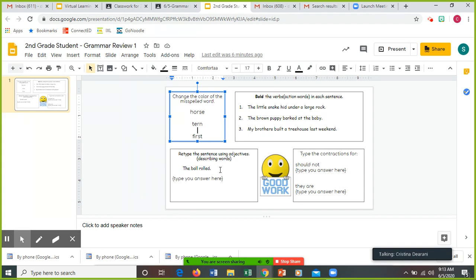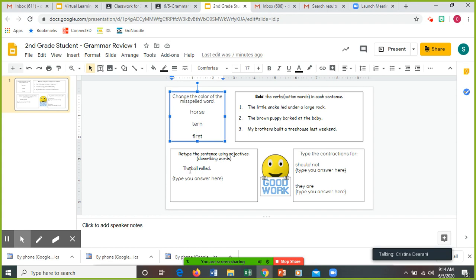And here you're going to practice adjectives. Retype the sentence using adjectives. So describing words. The ball rolled. 3-word sentences, right? Not enough. We need to stretch that sentence. So what kind of ball? What color is it? When you add adjectives to sentences, those are the 2 questions I want you to ask yourself. What kind? What color? So was it a large ball? Was it a small ball? What color was it? Was it striped?